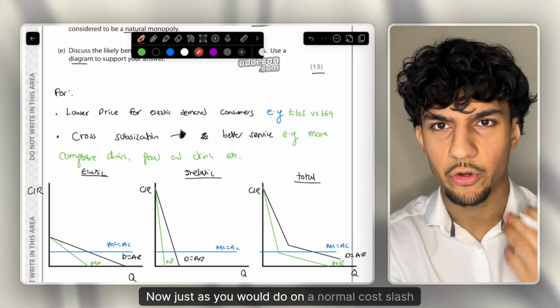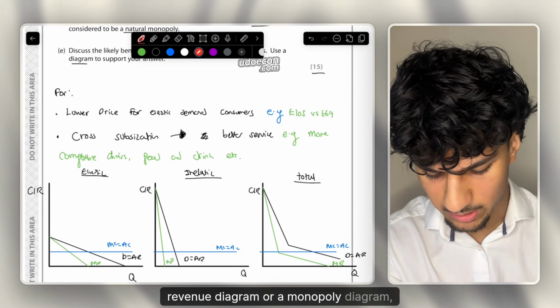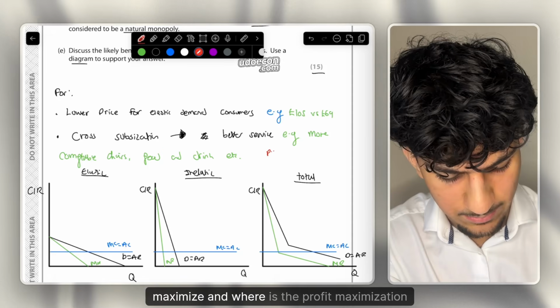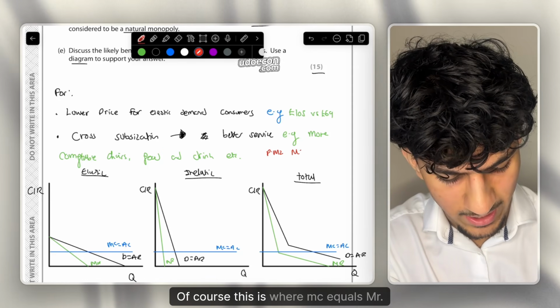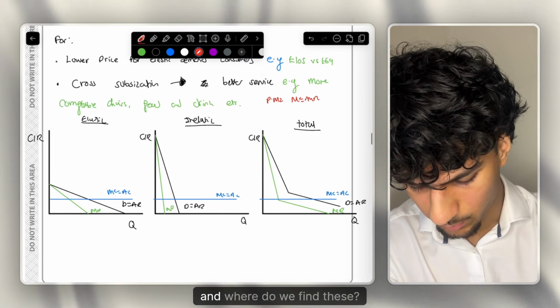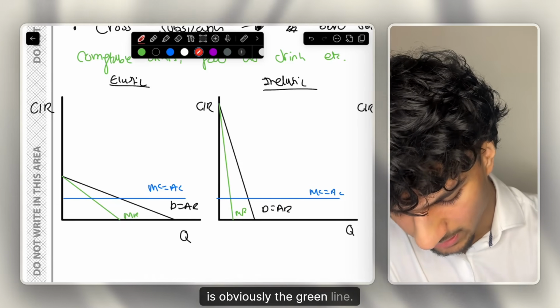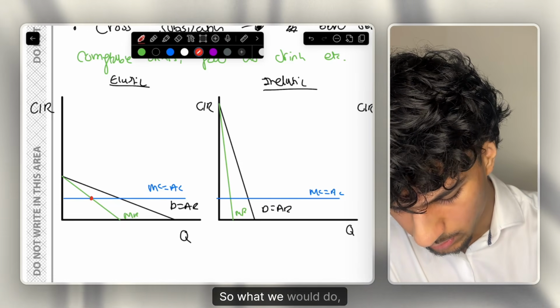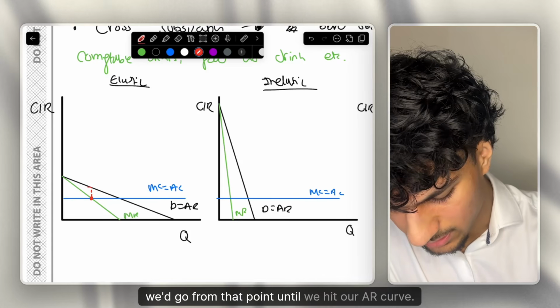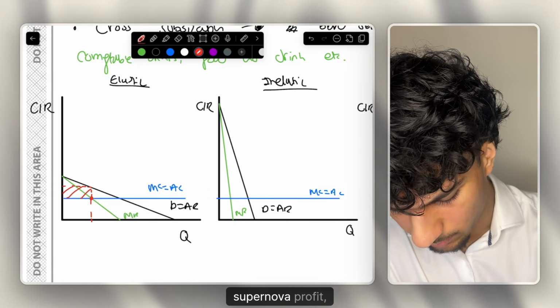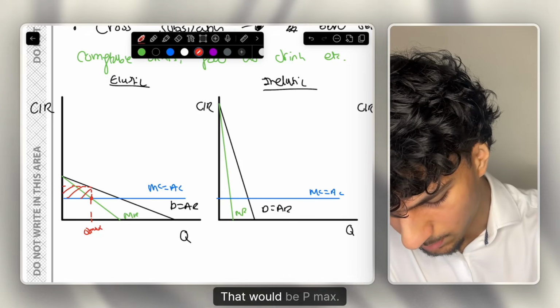Now, just as we would do on a normal cost / revenue diagram or a monopoly diagram, let's add on the point at which these firms profit maximize. And where is the profit maximization point? Of course, this is where MC equals MR. And where do we find these on these diagrams? So let's start with elastic. So MR is obviously the green line, MC is the blue line. So what we would do, we would go up from that point until we hit our AR curve. Now, what this tells us, this is of course the box of supernormal profit. That'll be Q max, that would be P max.